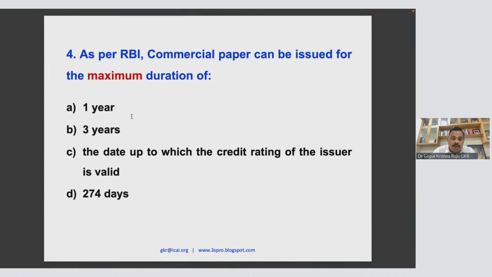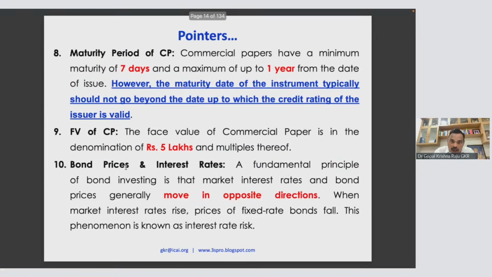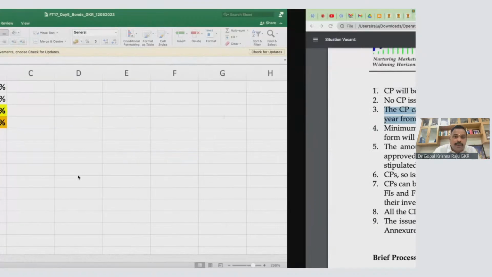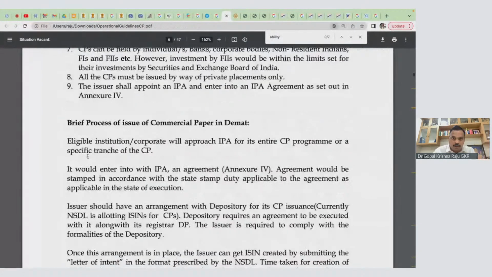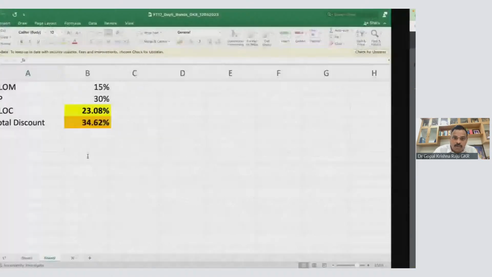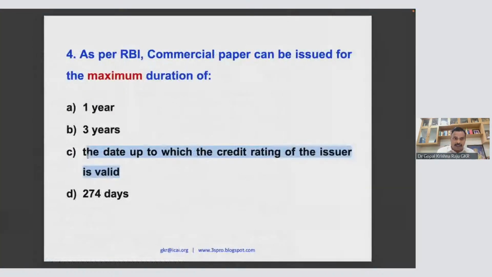So can I issue a commercial paper for 1 year? I can't. So the date up to which the credit rating of the issuer is valid or 1 year, whichever is earlier. That is why this is very, very sensitive, and you have all these discussed here. So please go through this 47-page document. I have only given the significant points here.